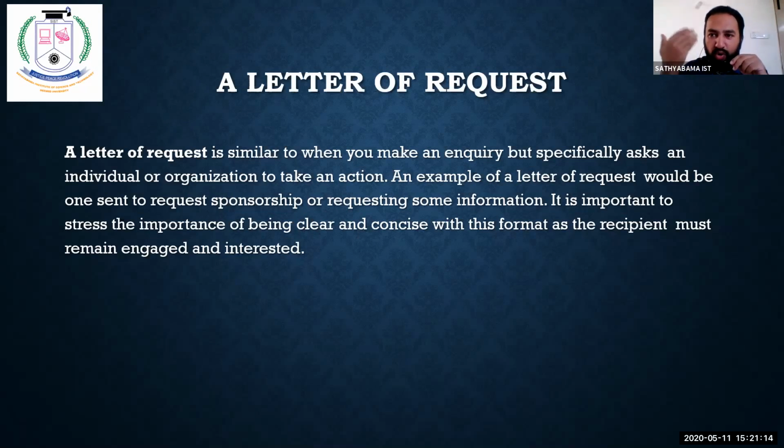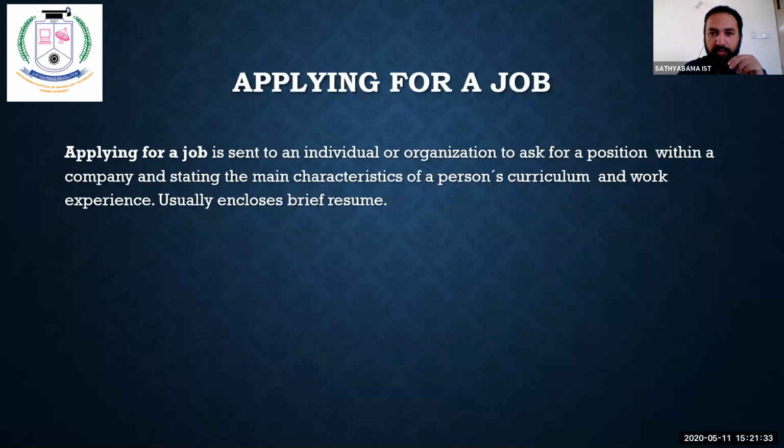Even for example, if you want to go for an excursion, or if you want to go to some other college to attend a symposium or seminar or some function, what do you do? You write a requisition letter to your HOD. You write a requisition letter to your class teacher. Am I right? So that is also similar to this. Let us move on now.